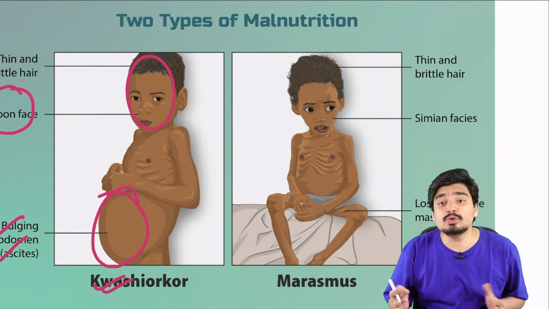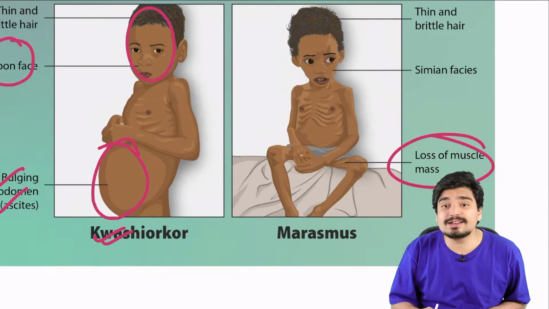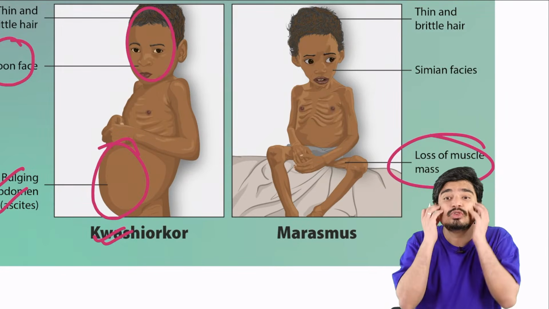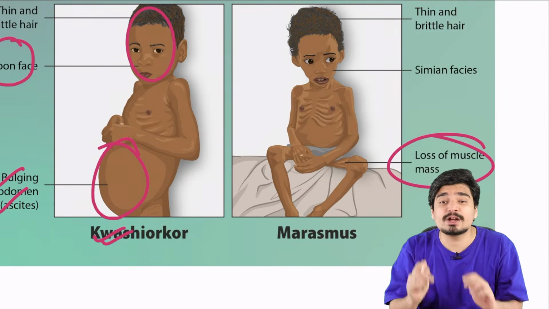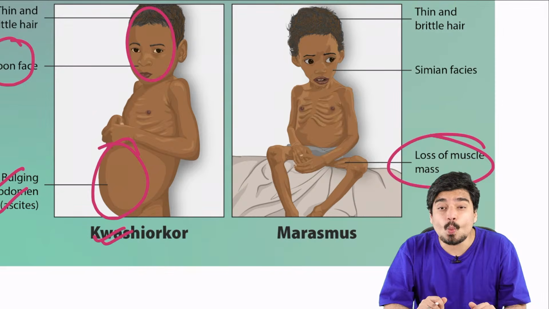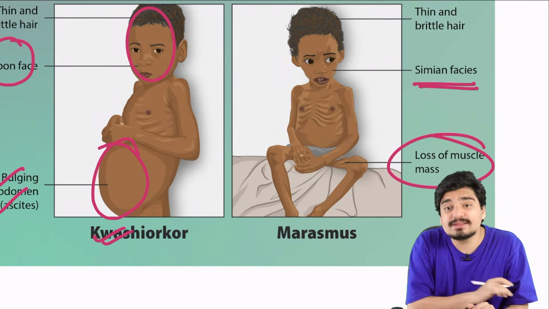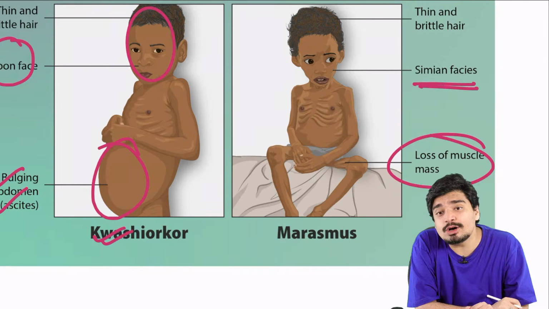In Marasmus, you lose muscle mass. There is loss of muscle mass. You lose muscle over here. You lose the buccal pad of fat. The face becomes like this. This is monkey-like or simian facies. This is what's called monkey-like or simian facies.